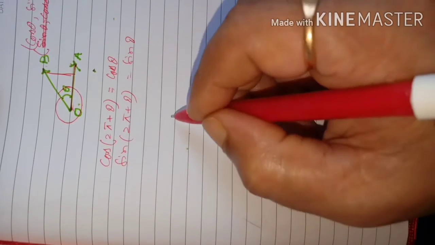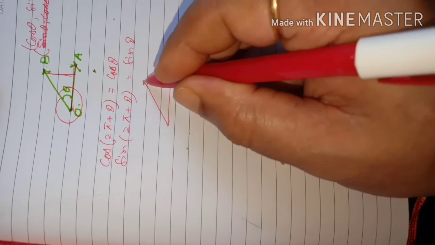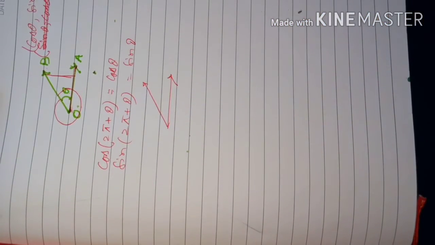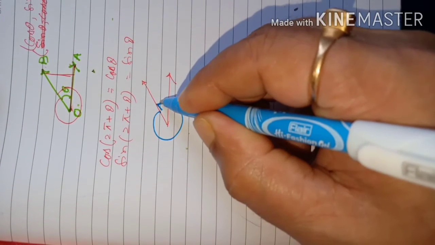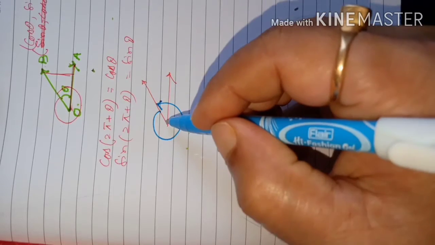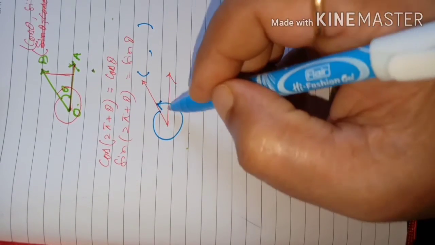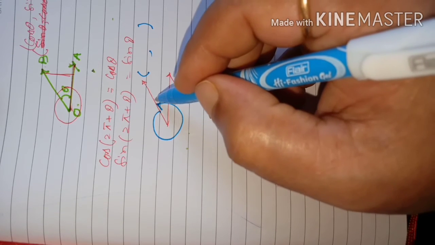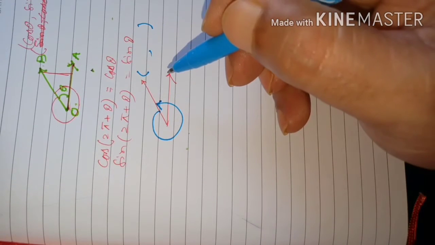I want to say that if the revolving ray from its final position rotates again and again, making one complete revolution like this, then again it has come to this position, and at that time the coordinate of this point will remain the same. When it has made theta angle and got a particular coordinate, that will remain the same.